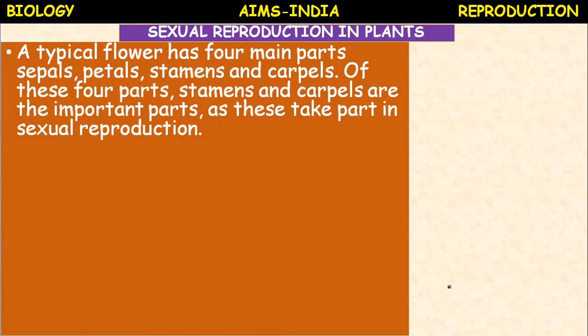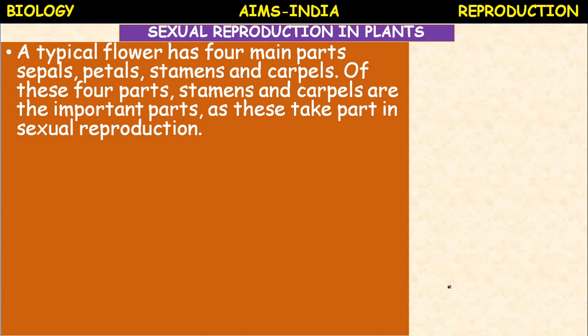Okay, children. So what is the sexually reproducing part of the plant? The most attractive part of the plant is the flower. The flower is also called the reproductive shoot of the plant.